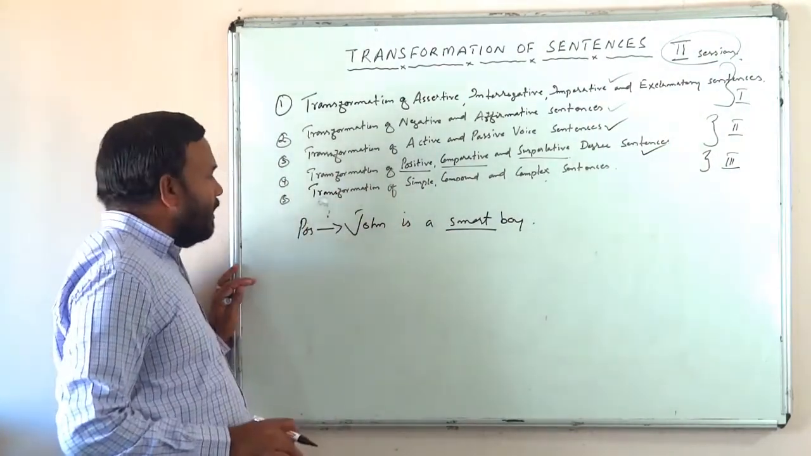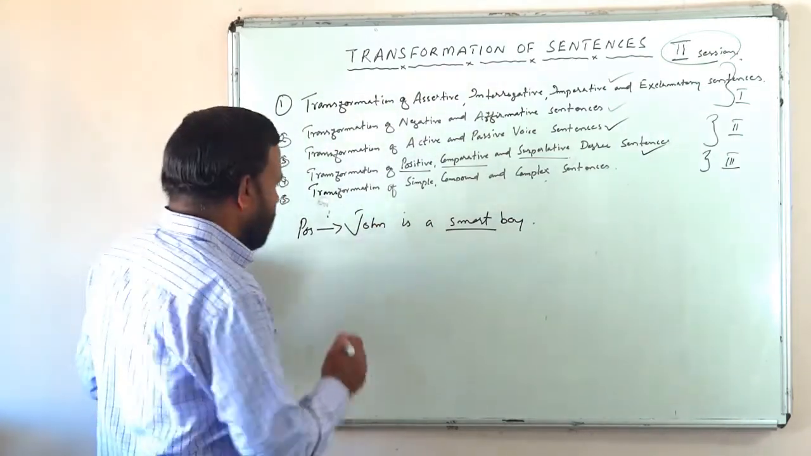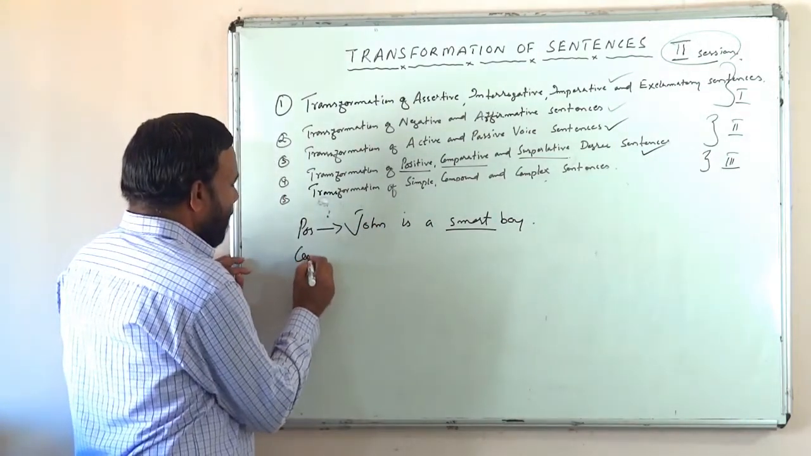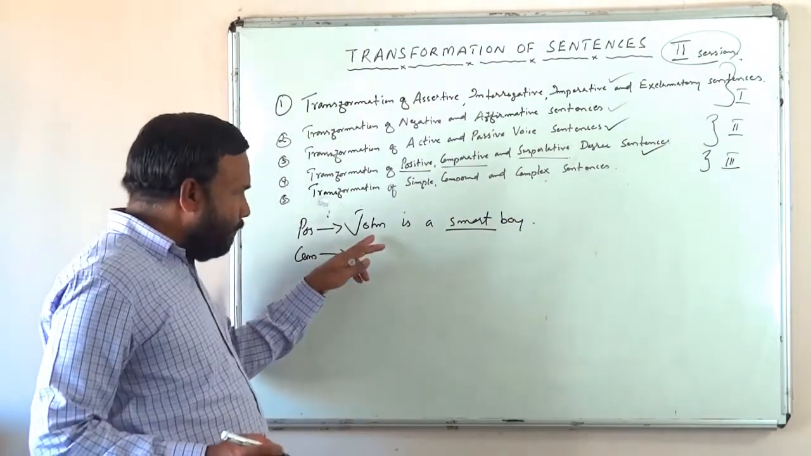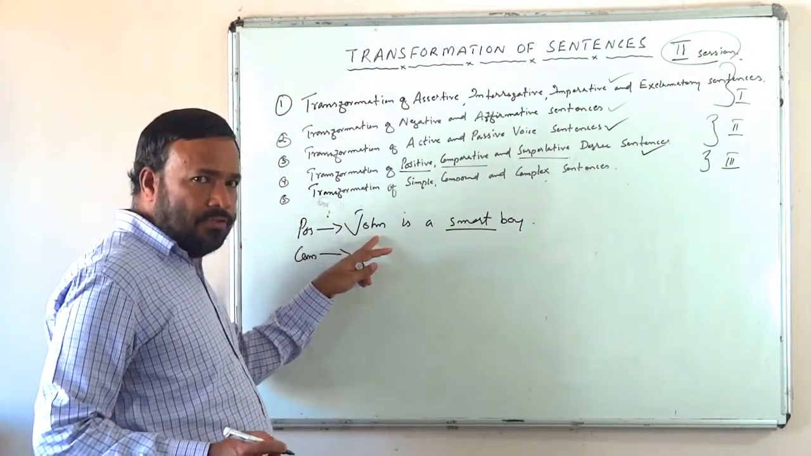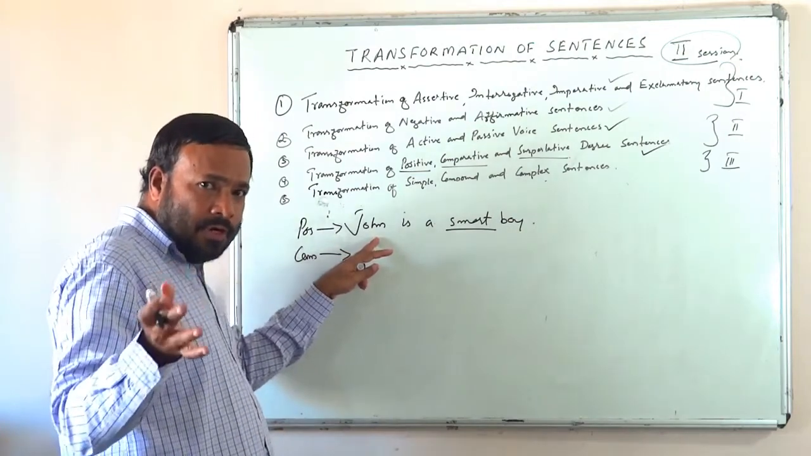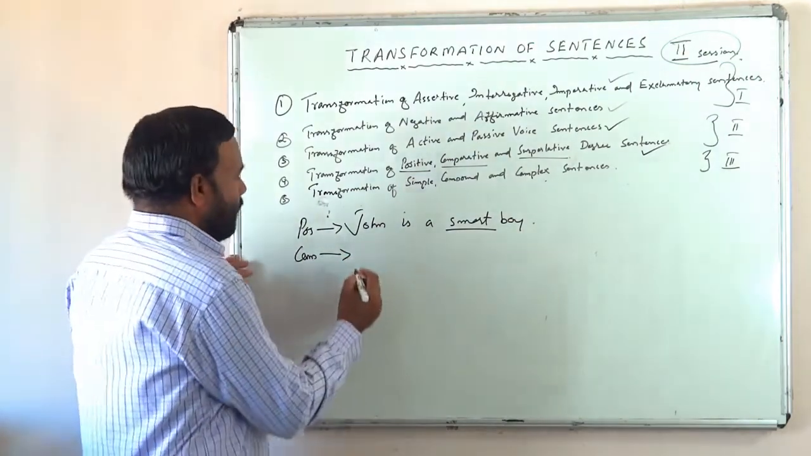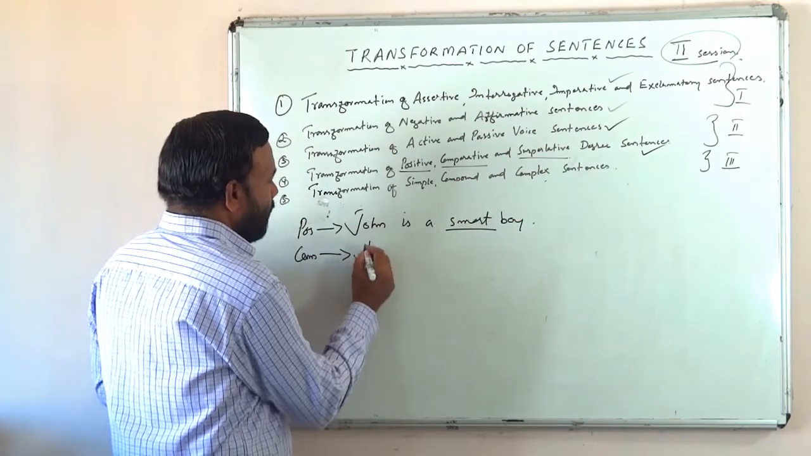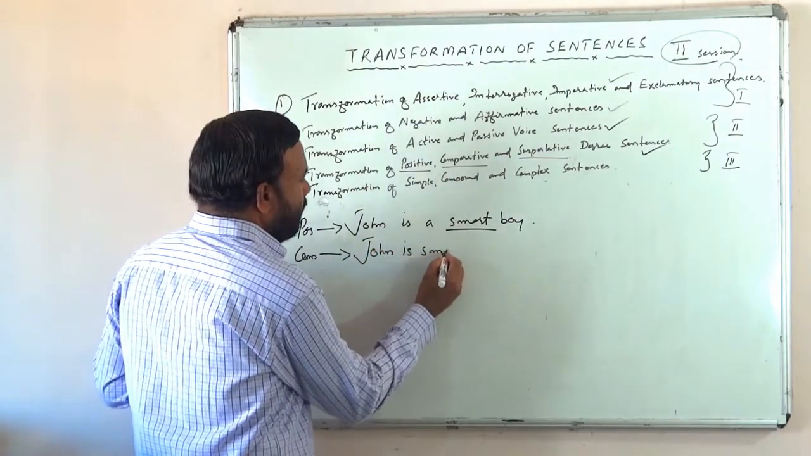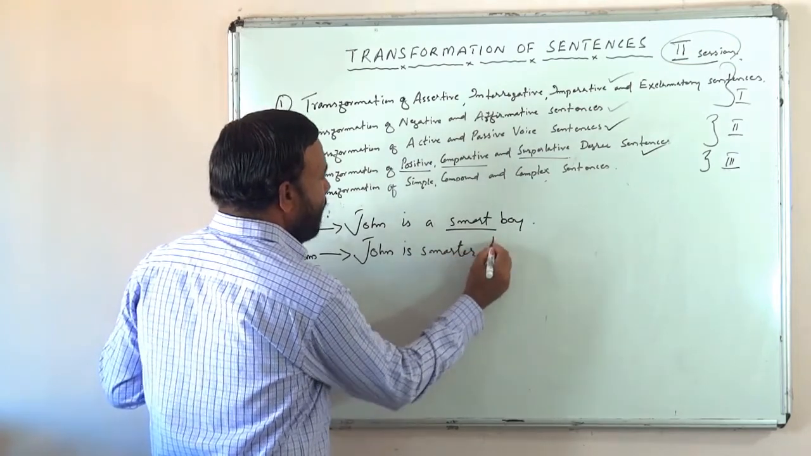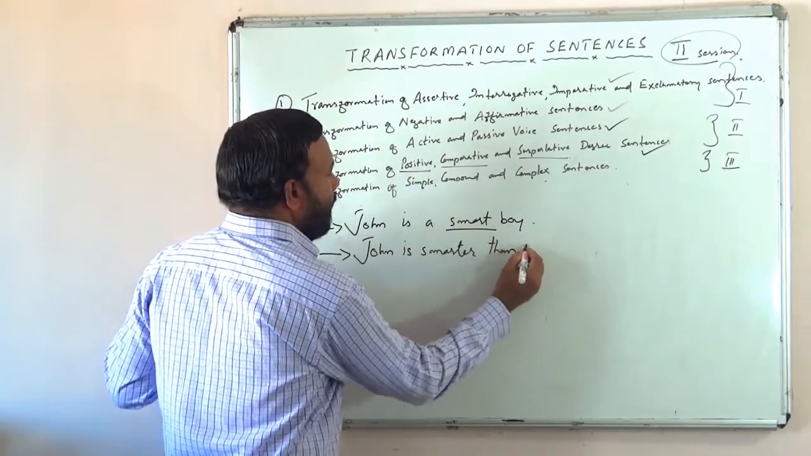Okay. What will be the comparative degree of this? Let us see. In the comparative degree, we have to compare John's smartness with the smartness of someone else, isn't it? So see the sentence. John is smarter than Harry.